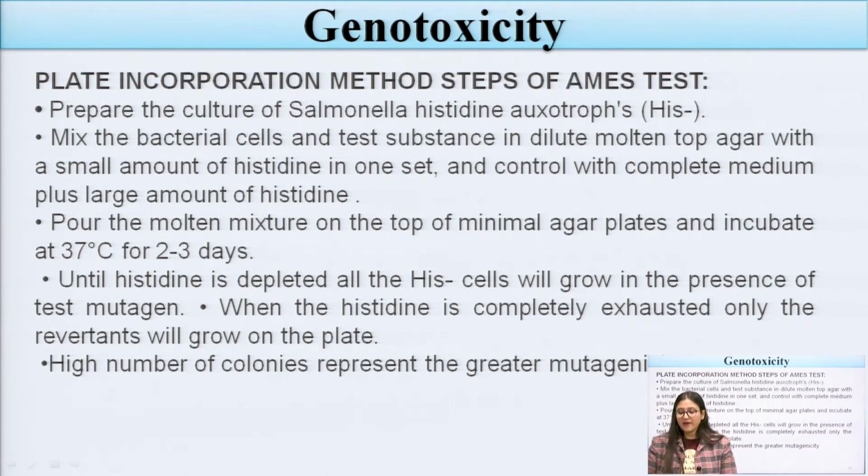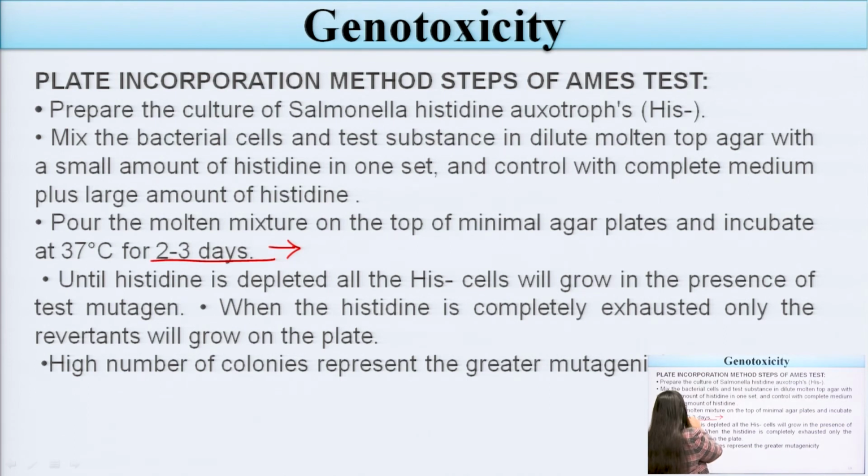Third, after preparing the culture or mix with the bacterial cells and the test substances, we have to pour that molten mixture on top of a minimal agar plate and incubate at 37. We have to incubate that culture at 37 degrees Celsius for at least 2 to 3 days. After 2 to 3 days, the observation can be seen.